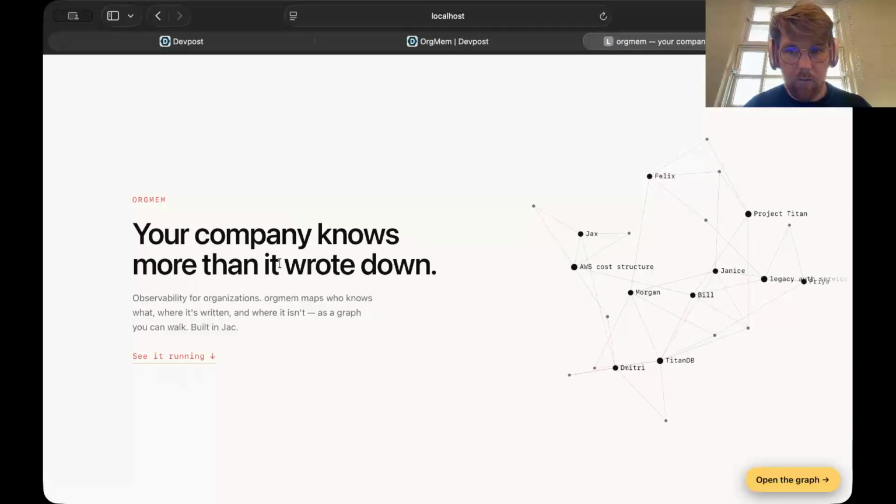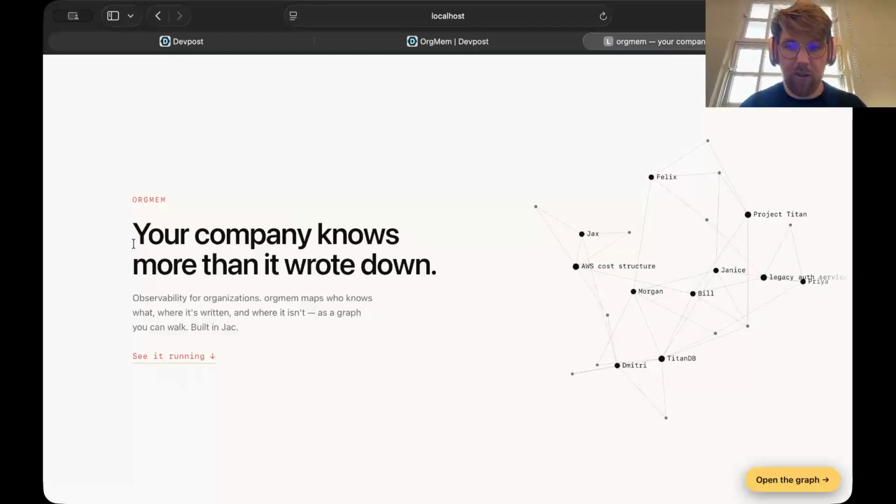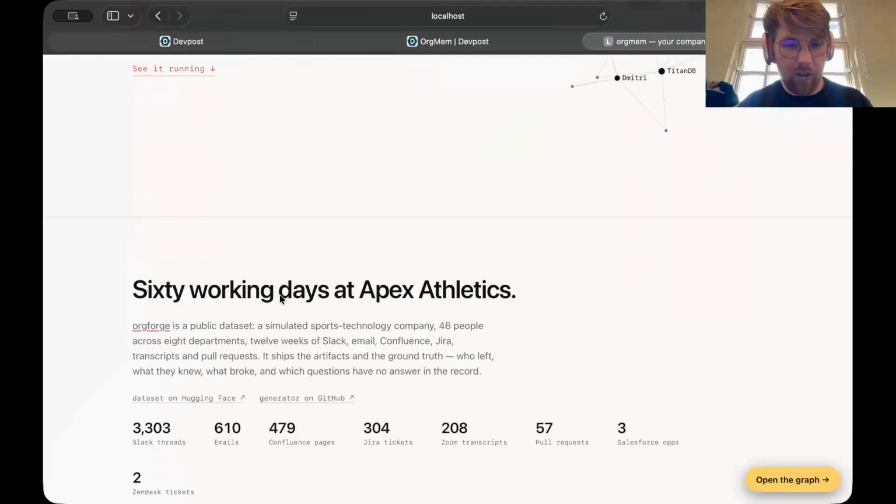Okay, so the idea behind my project is that your company knows more than I wrote down. It's the idea that there's more information in their artifacts than we're giving them credit for. The whole idea is that this is a new type of memory for agents, agent harnesses. It's observability for agents and organizations.